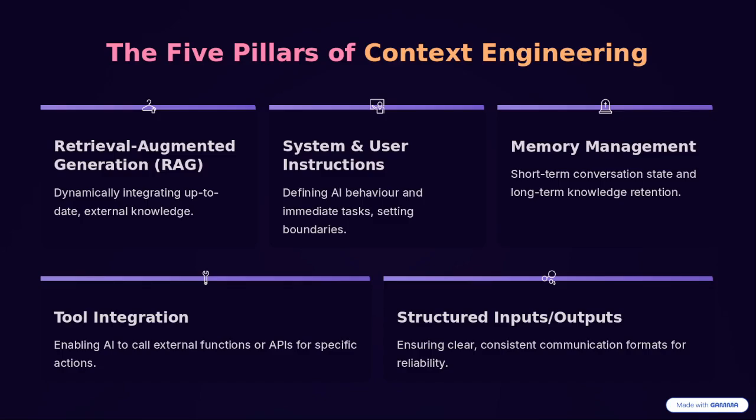Next, system and user instructions, defining AI behavior and the immediate task, setting boundaries. Memory, as I said, is important: short-term conversation state and long-term knowledge retention. Even for a simple chatbot, we need to maintain context history. In multi-agent systems, maintaining state with the help of LangGraph and similar tools is now becoming easy, right? So a lot of people are now creating multi-agent agentic systems. It is important to make them operate in an effective way, and for that, context engineering is very important.